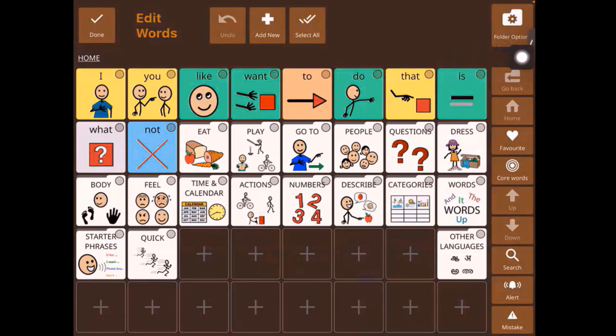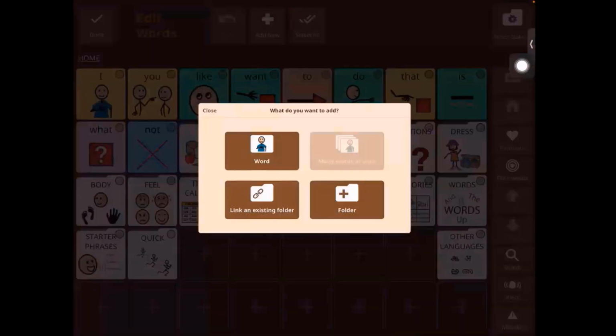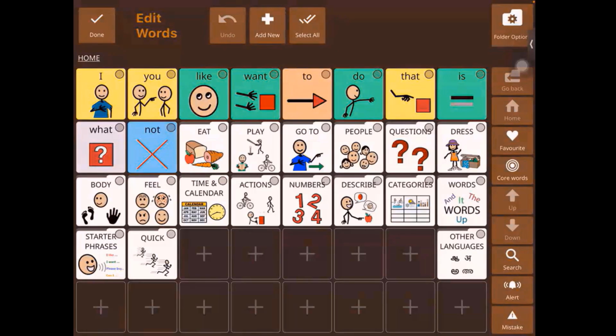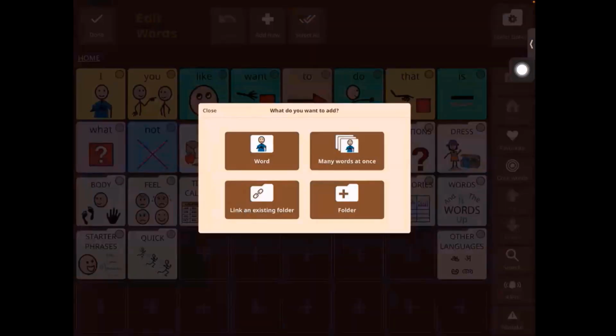So either you use the add new button here on the top, or you choose the location of the word or the folder that you want using the plus. If I click on the plus, it will look something like this. Otherwise, if I use add new, then this is the screen that would pop up.